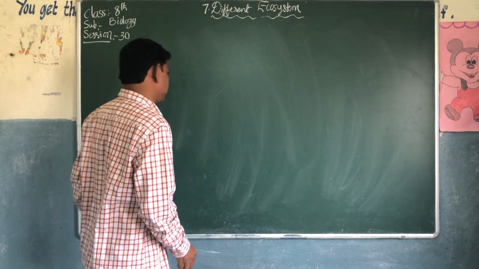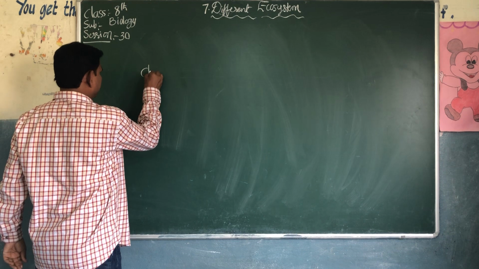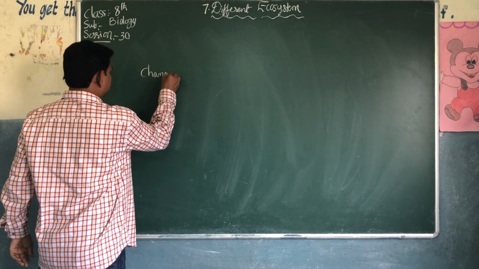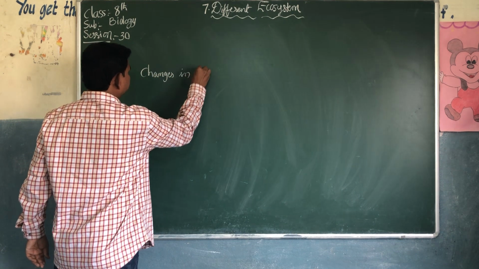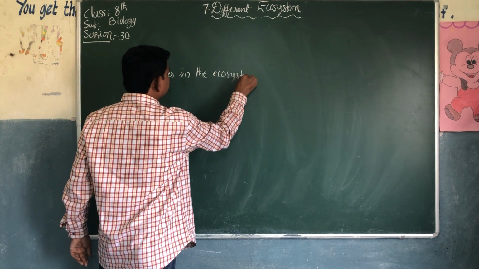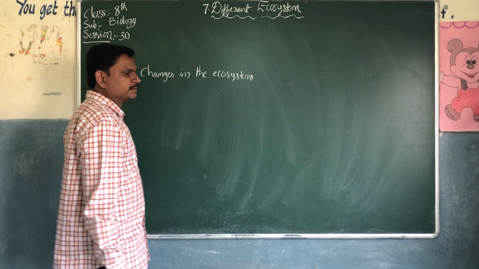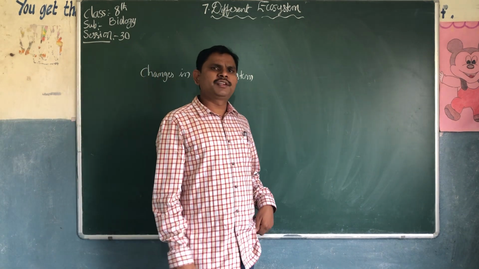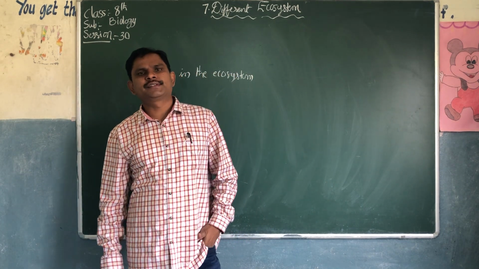Changes in the ecosystem. What changes can we see in the ecosystem?